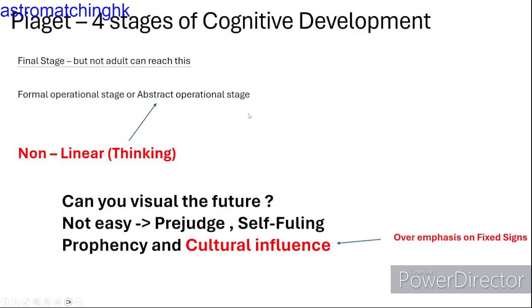So, what difference does linear and non-linear bring to our mind and our cognitive function? From psychologist Piaget, we have 4 stages of cognitive development, but not all adults can develop to the final stage, which has a good abstract thinking ability. When people fail to use their abstract thinking, they just use back the linear correlation, which means bygone is not bygone. Your future is ruled by past experience.